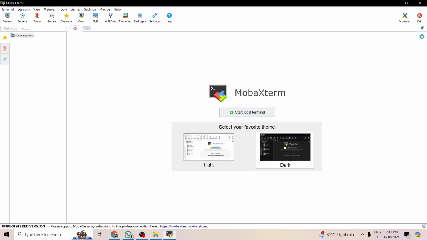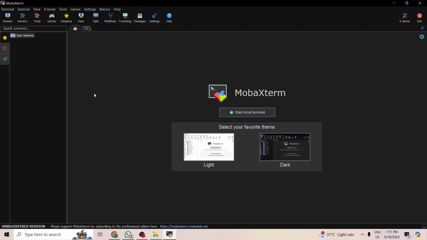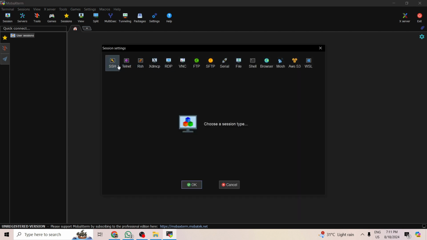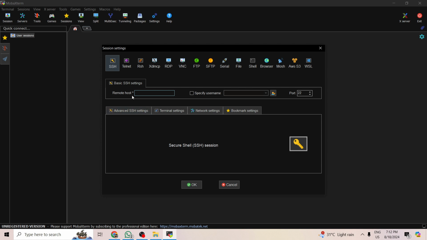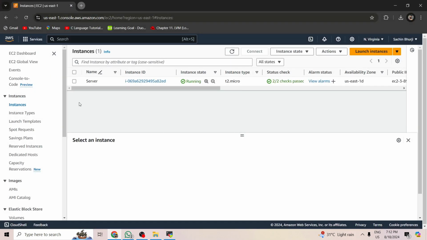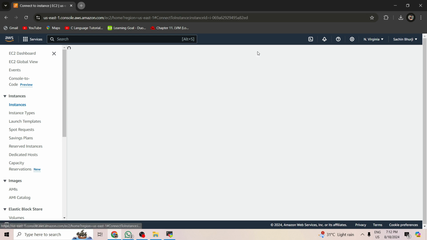I'm going to choose dark theme. So now go to session, click on SSH. You have to give the remote host ID, so you will get this from your AWS account where you created your EC2 instance. Select your EC2 instance and go connect.